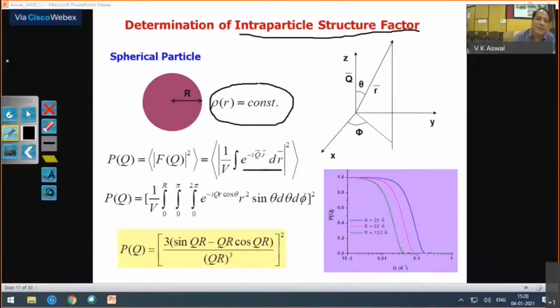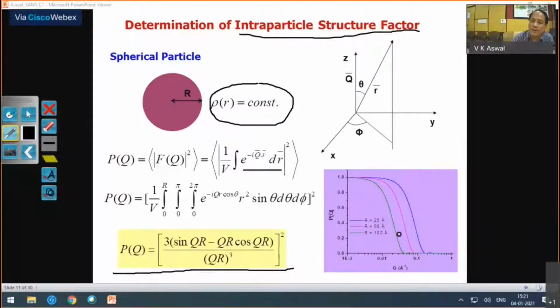And then since you have a spherical particle, you can use spherical polar coordinates. This is an assignment for you, to get this expression. You can simplify this term, and this is the expression for your intraparticle structure factor for a spherical particle. Then you plot this curve for different sizes of the particles.